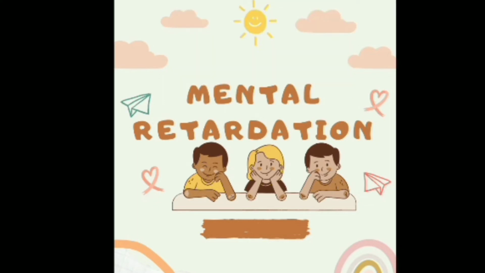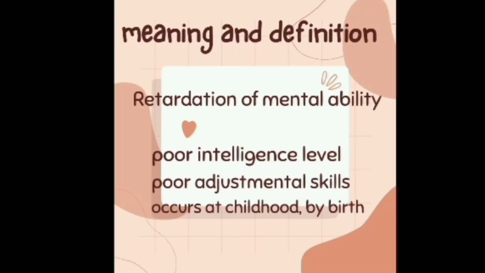Today's topic under psychological disorders is mental retardation, one of the childhood psychological disorders. I'll be explaining what it is. Retardation means having a deteriorated level. So retardation of mental ability is called mental retardation, where a child cannot make use of his mental ability at the proper time and in the proper way.